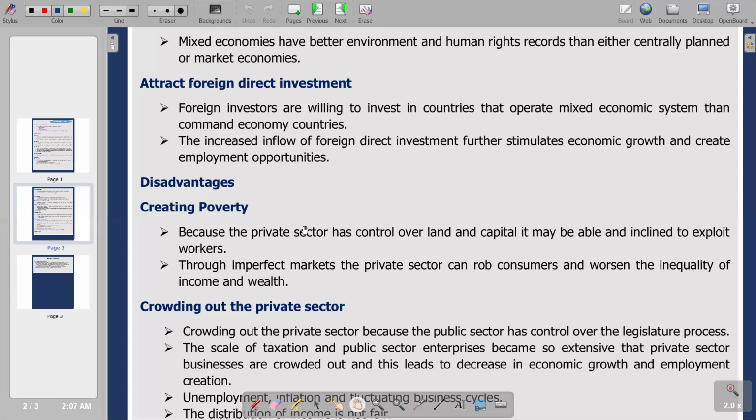So the existence of the private sector becomes a disadvantage that can create poverty. So that's the point that we're having under creating poverty.